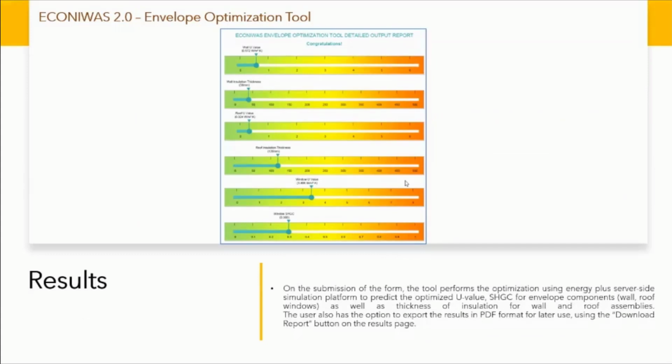That's it. In the result pane, once you run this simulation, you will find out that this indicator can actually go on this side as well as on this side, but it sticks to the minimum life cycle cost side for U value. Similarly, for insulation thickness, this is the thickness that with a given cost and the other parameters, this is the minimum thickness that you must use. Similarly, for U value of roof, this is the minimum thickness that you have to use. For roof insulation, this is the one. For window U value, this is where it is coming and settling down. And similarly for SHGC, this might be the area.